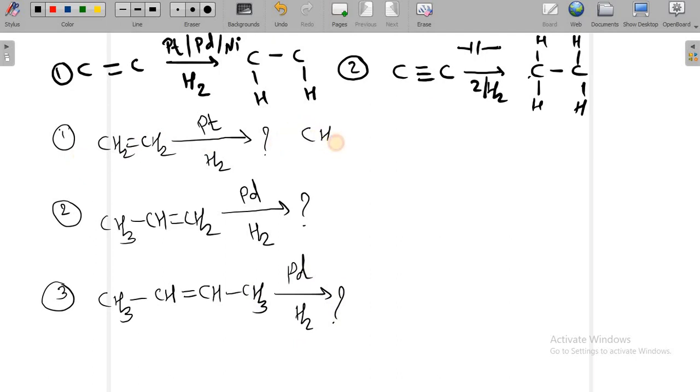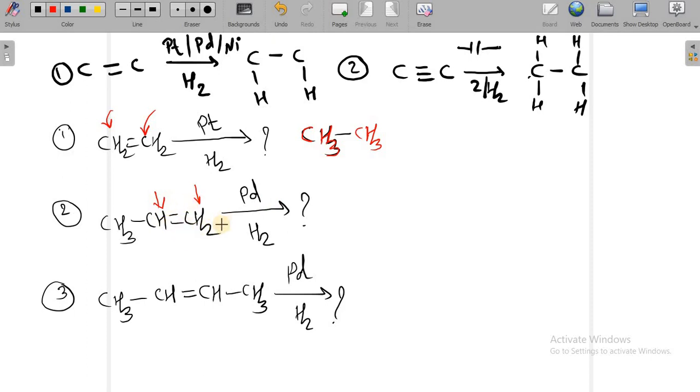If addition of hydrogen takes place, obviously one hydrogen is added on this carbon atom and the other hydrogen on this carbon atom, and this double bond gets converted into a single bond. That's why the product is CH3 single bond CH3. Here also you have to identify the reactive center.